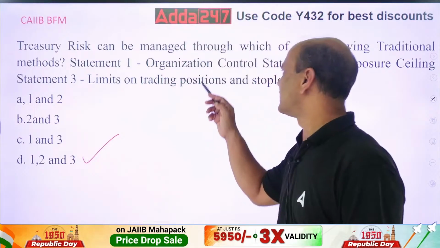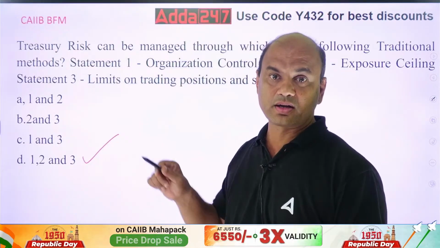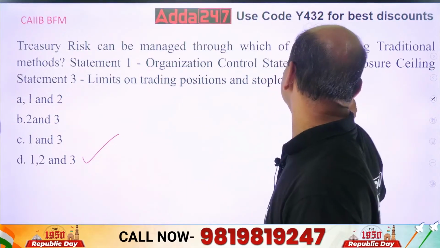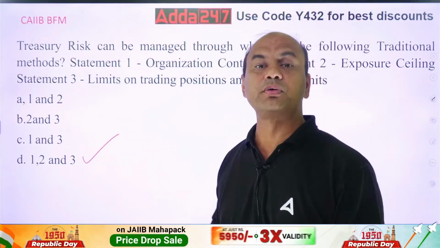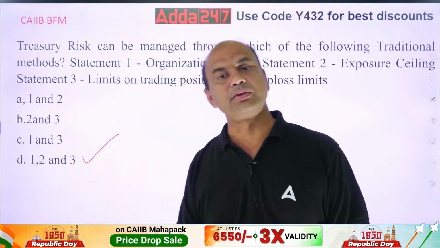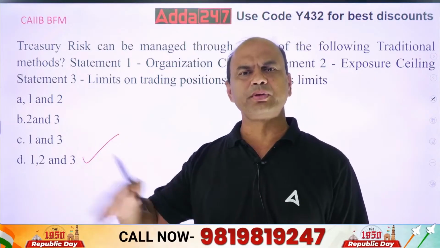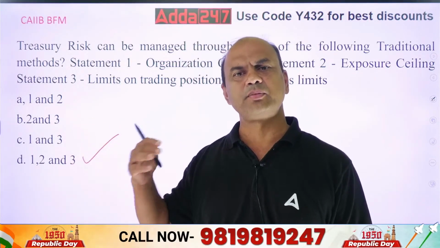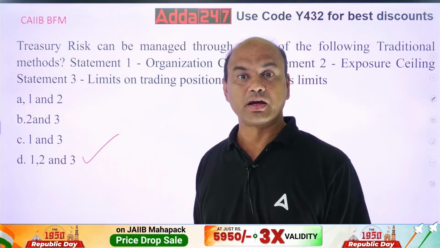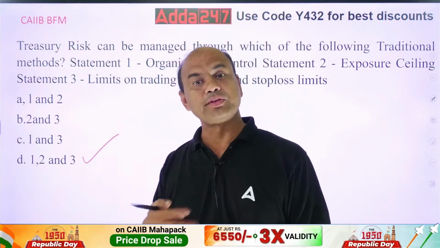Organizational control statement means the limit within which the organization can work in treasury. What is the maximum limit of the organization? Second is this exposure ceiling statement. Exposure means per customer or per bond. How much can you purchase in bonds of a particular company? Otherwise, I'll purchase all the bonds of one company only. Let's say Tata's. Or I purchased all the bonds of some company X, and tomorrow that company X says that no, I don't have money. Gone. The whole investment is gone.